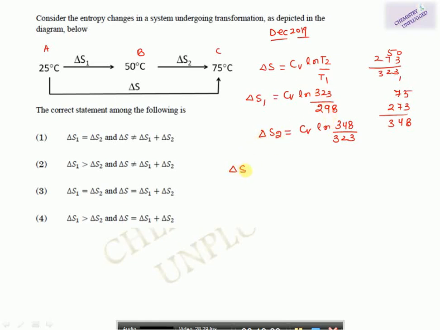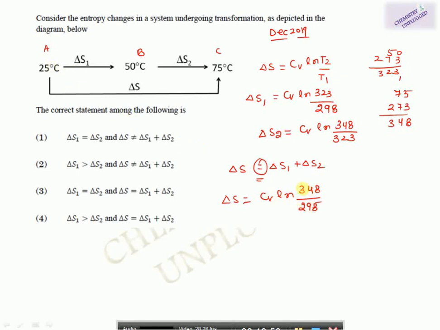Then we will calculate del S total. Del S total is the sum of these two entropies. We will check whether it is the sum or not. First we will calculate del S only. It is equal to Cv log n, final temperature 75, that is 348, upon initial one, 298.